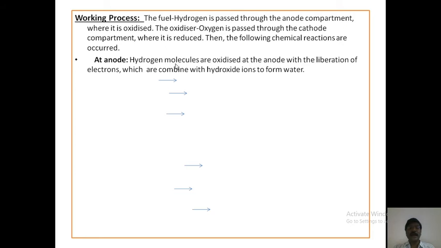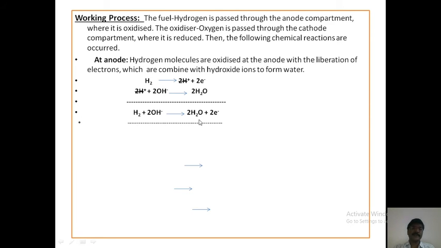At the anode, hydrogen molecules are oxidized with the liberation of electrons, which combine with hydroxide ions to form water. That is, H2 gives 2H+ plus 2 electrons. 2H+ plus 2OH- gives 2H2O. Total cell reaction at the anode: H2 plus 2OH- gives 2H2O plus 2 electrons. This is the total cell reaction at the anode.